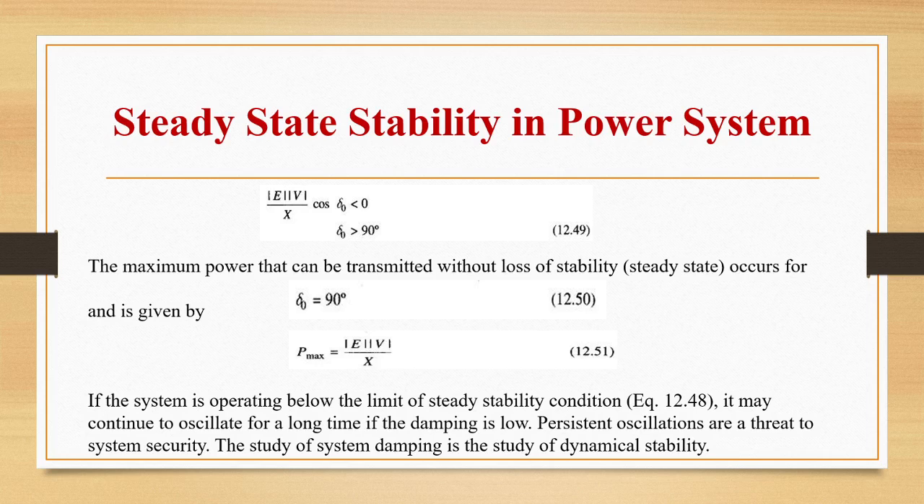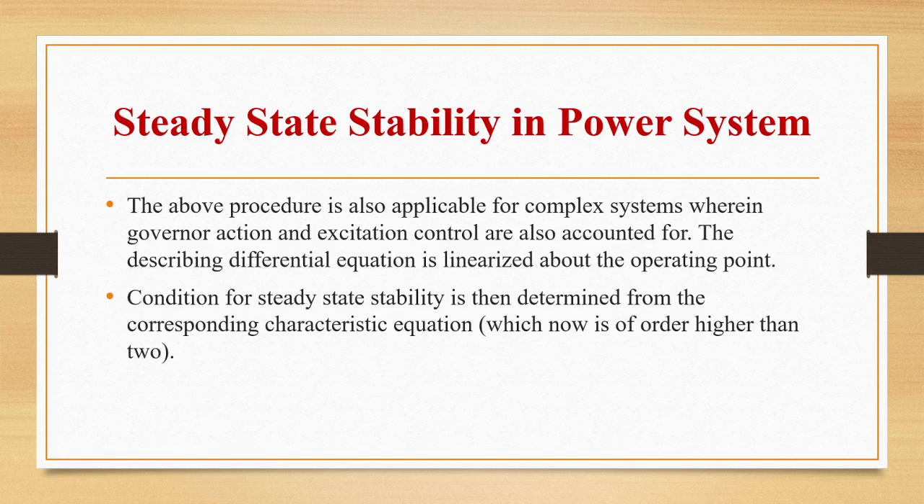If the system is operating below the limit of steady stability condition, it may continue to oscillate for a long time if the damping is low. Persistent oscillations are a threat to system security. So, study of system damping is the study of dynamical stability. This procedure can be applicable for complex systems wherein governor action and excitation control are also accounted for. The describing differential equation is linearized about the operating point. Then the condition for steady state stability is determined from the corresponding characteristic equation.